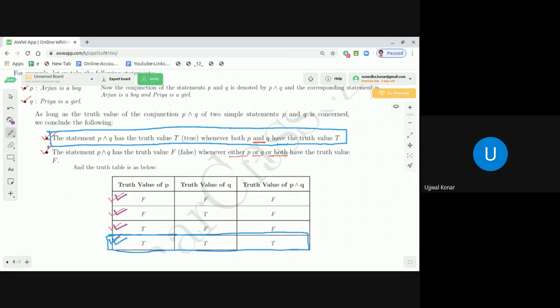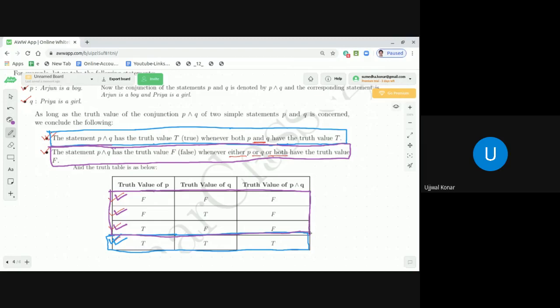So dear students, this particular statement is represented by the first three rows of this truth table. I hope it is absolutely clear, dear students.